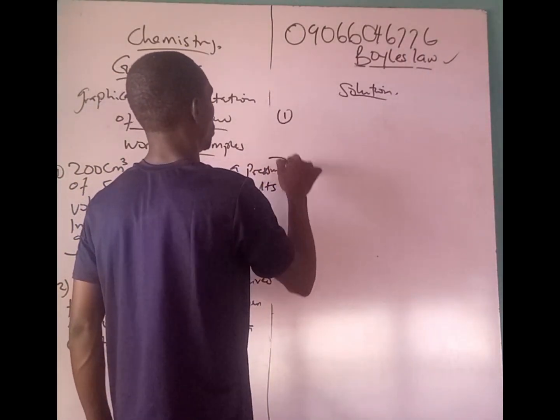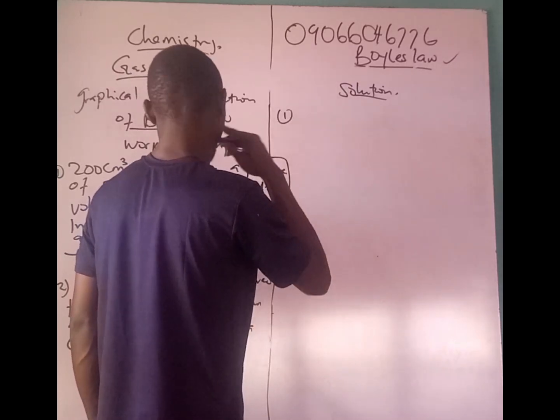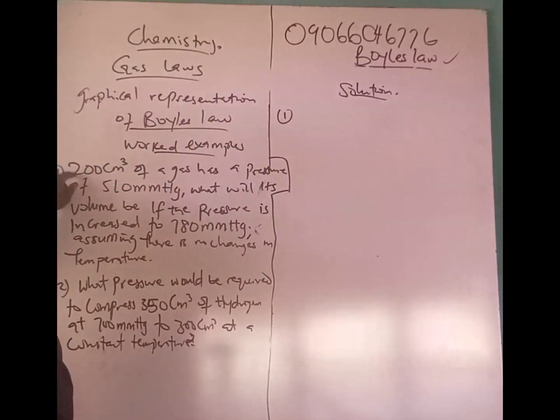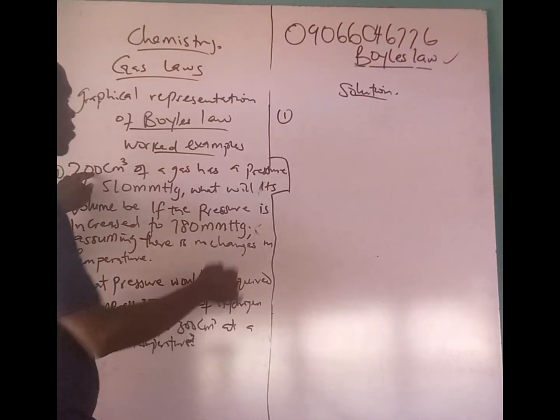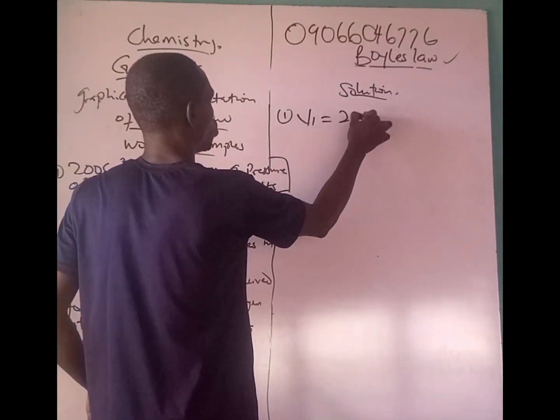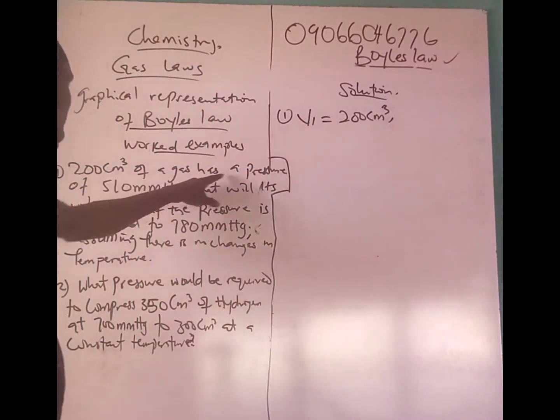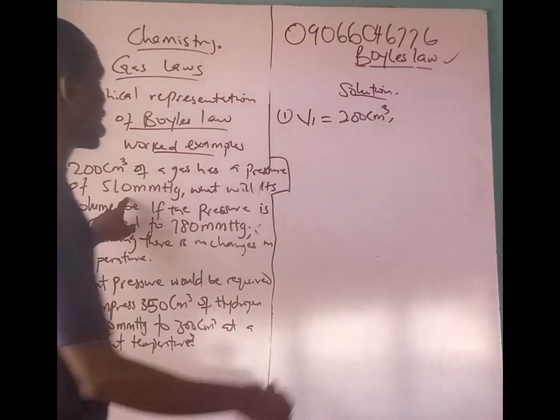Number one. All right, we are told that the volume, 200 centimeter cube, that's the volume of the gas, that's the first one. V1 equal to 200 centimeter cube, then it has a pressure of 510, that's P1.